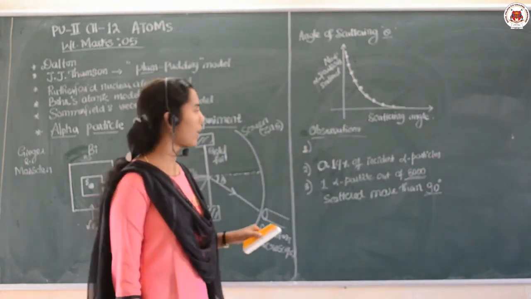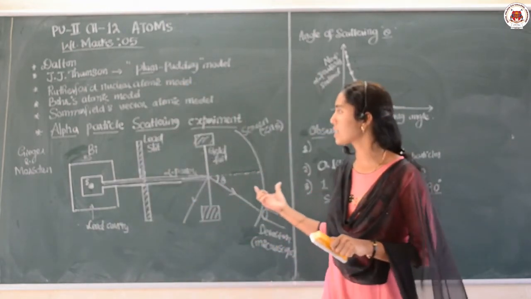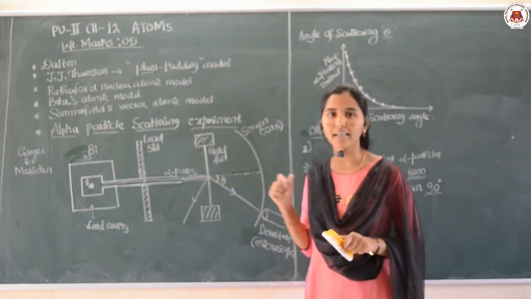Okay. So these were the observations taken in the alpha particle scattering experiment.